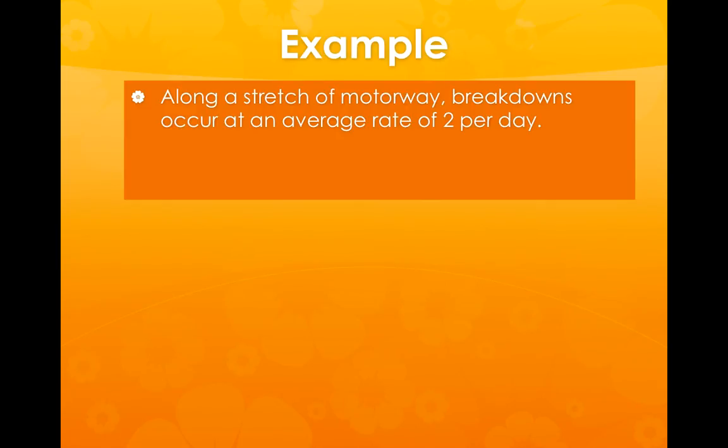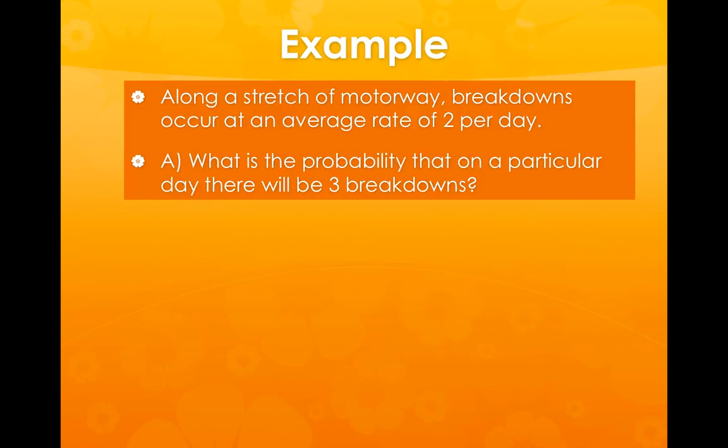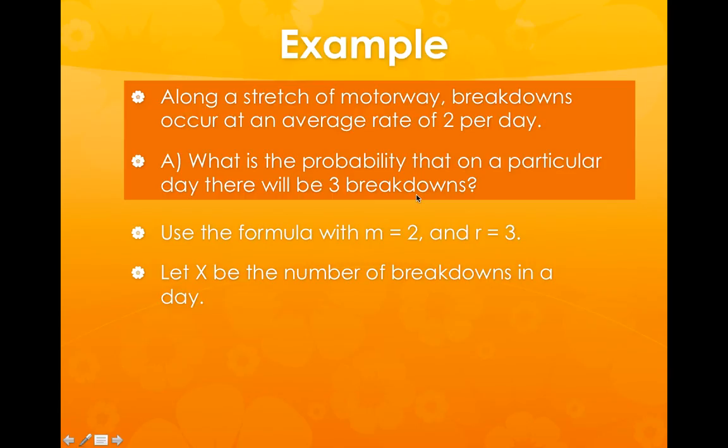Along a stretch of motorway, breakdowns occur at an average rate of 2 per day. What is the probability that on a particular day there will be 3 breakdowns? So for the formula, we've got a mean this time of 2, because we know that there's an average rate of 2 per day, and we're looking for having 3 breakdowns, so our r value is going to be 3. We need to define what X is, so let X be the number of breakdowns in a day, and we need to say how X is distributed. It's distributed by the Poisson distribution with a mean of 2.